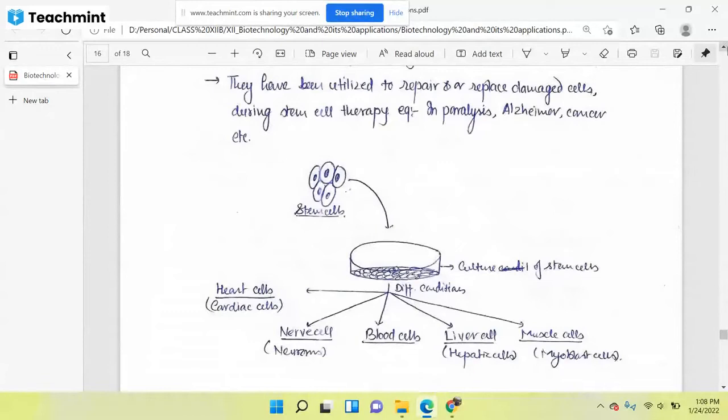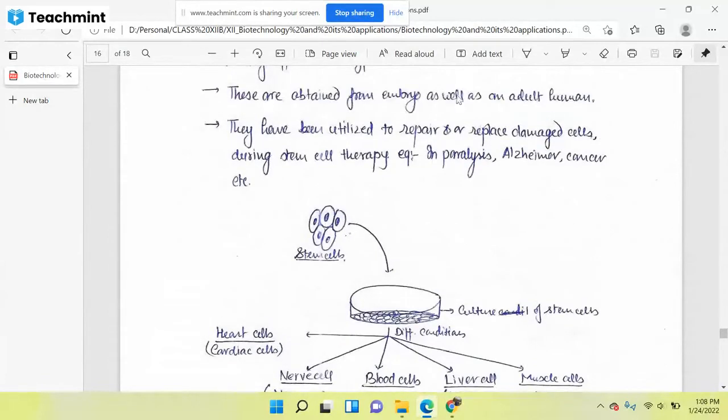If the source is the embryo, then it can be differentiated into many more types of cells. But if we are collecting these stem cells from an adult person, then it will be converted into only a few cells, and most adult cells are converted into a single lineage only.